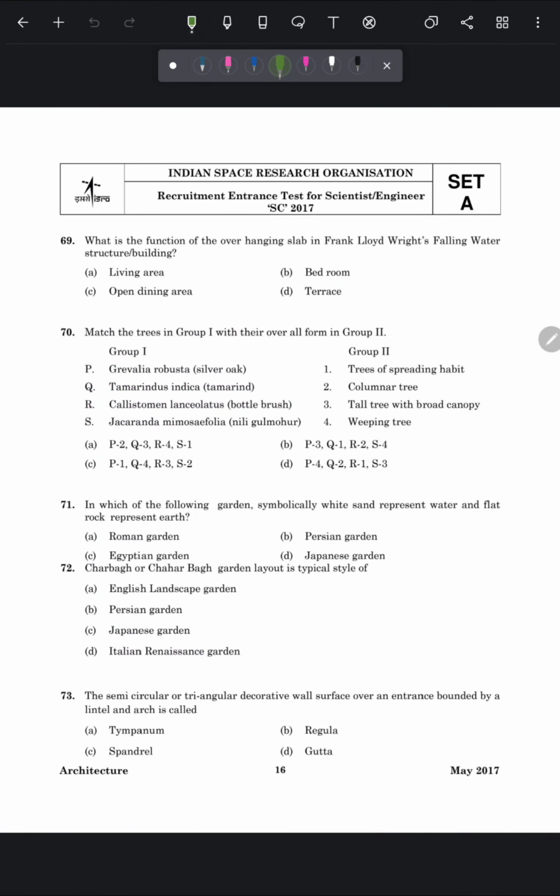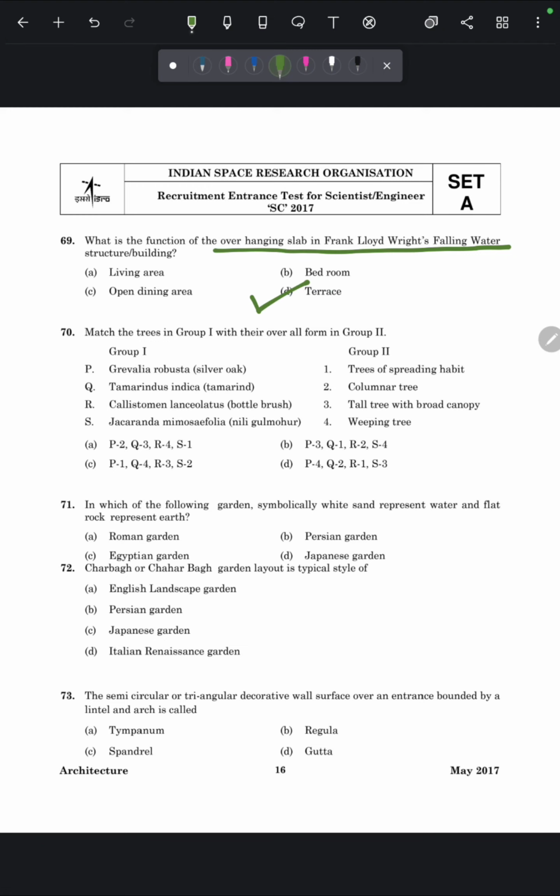Next question is, what is the function of overhanging slabs in Frank Lloyd Wright's Fallingwater building? So the main function of overhanging slabs in F.L. Wright's Fallingwater building is terrace. So the correct answer is option number D.